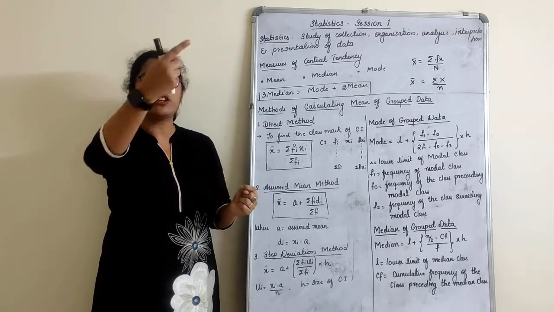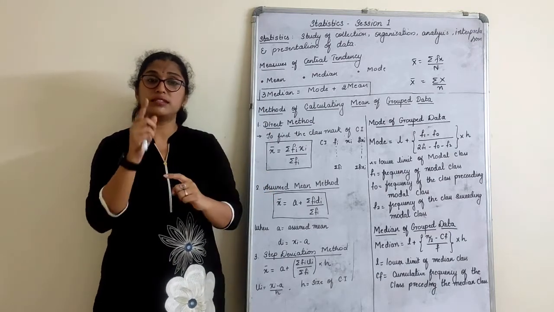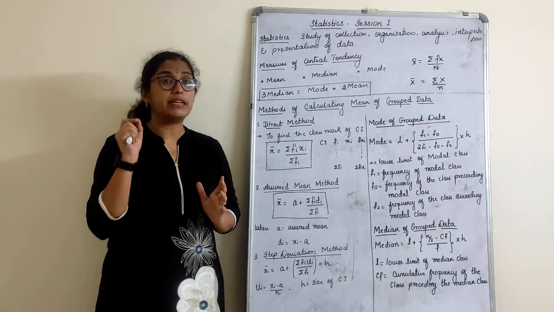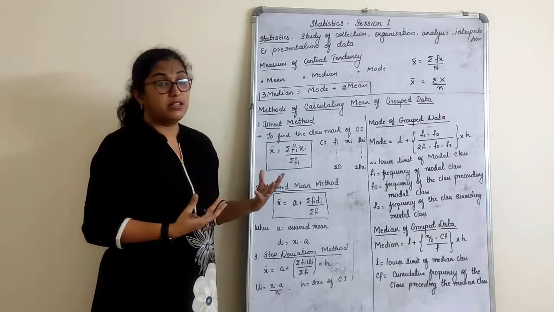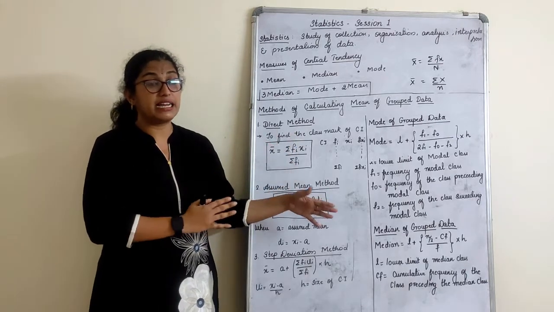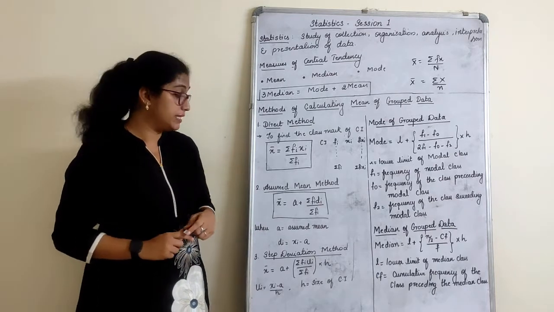At that time, either one you can choose. In that, if I choose this and you choose this, the answer will come the same, children. Only in point, again, same thing. Whatever I am repeating, I am telling now. So, only when we start exactly with the exercise, you will have a clear picture about this assumed mean.